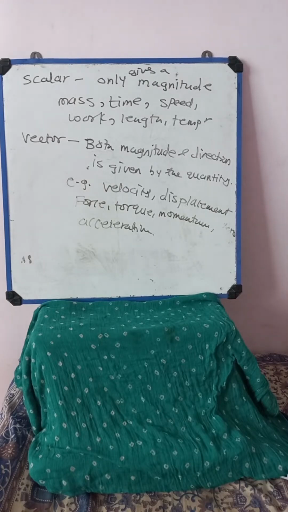For example velocity, displacement, force, torque, momentum, and acceleration are examples of vector quantities. Understood?